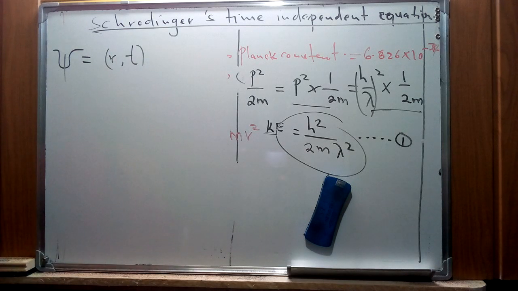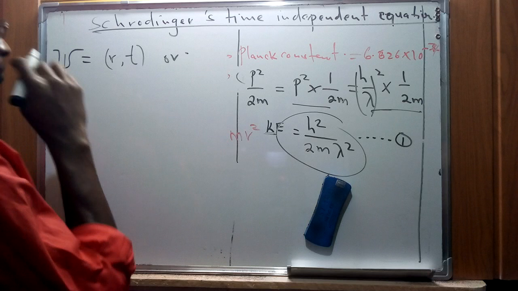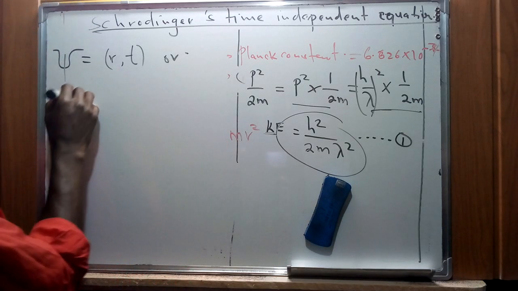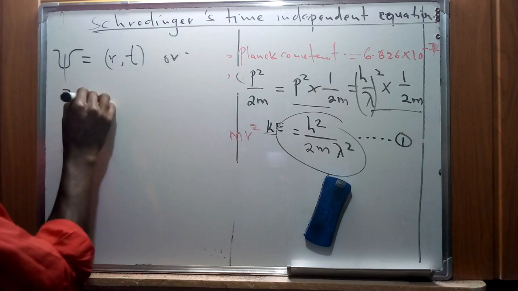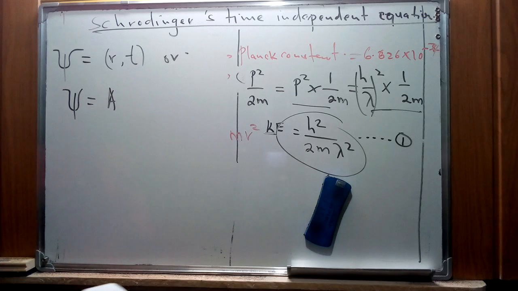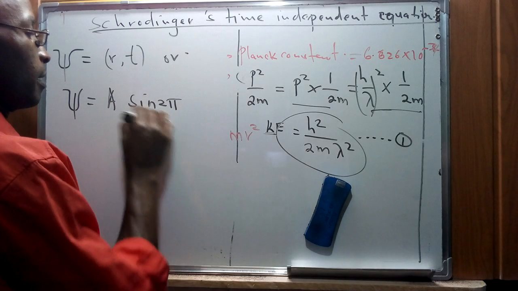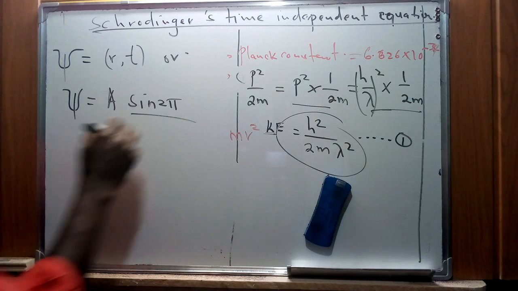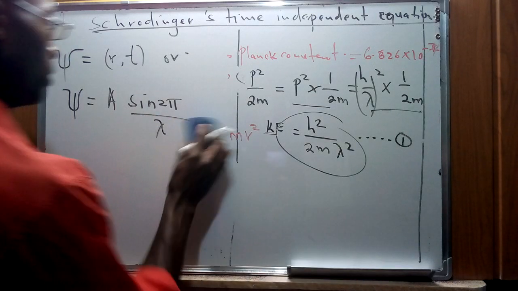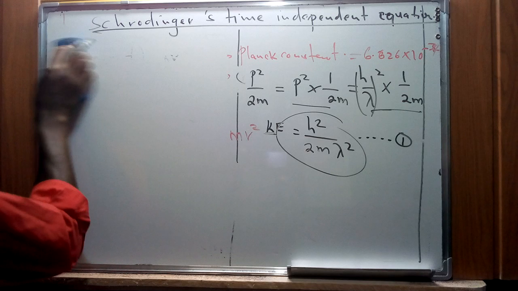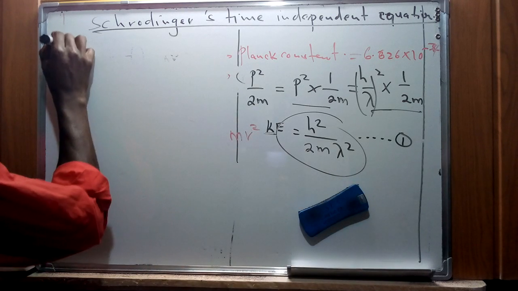We're going to see that this wave function can be represented in terms of a trigonometric function. Psi, with respect to distance and time, can be given as A times the sine of 2 pi x over lambda, whereby lambda is the wavelength of the wave. Because of space, I have to write a small one.